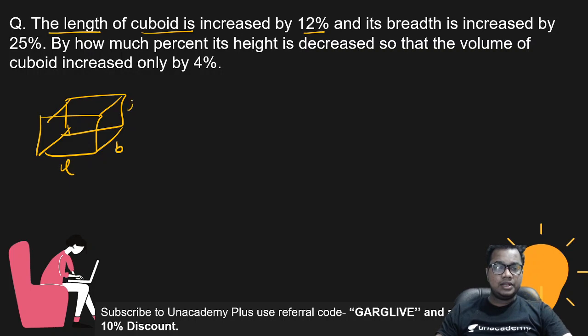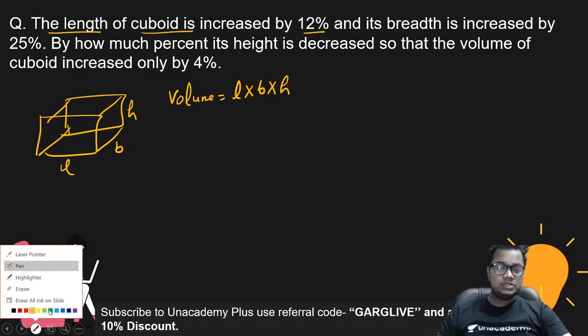Length, breadth, and height, right? And the volume of a cuboid is what? L into B into H. Now, what is he saying?